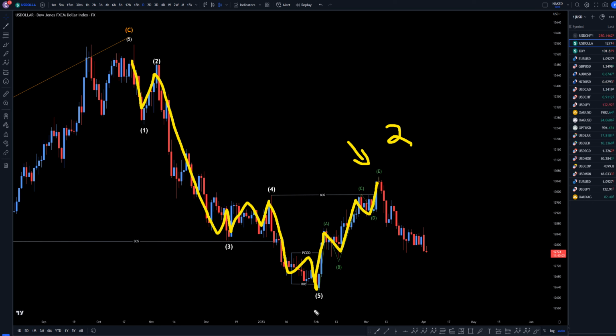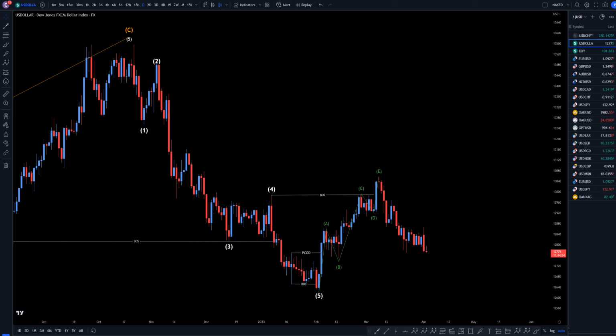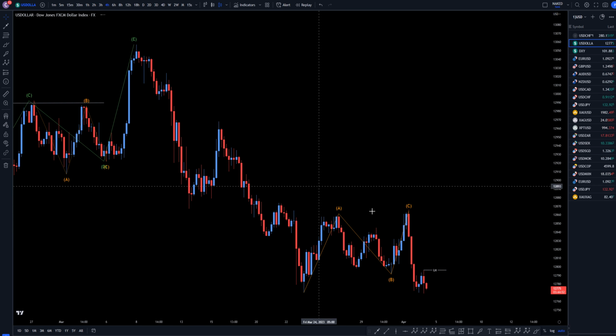I think there's a good chance this whole thing down is a wave 1. I think this right here is going to break out and this is going to keep on trending down because I believe that we are in a wave 3. So let's keep going down to the 4 hour time frame.